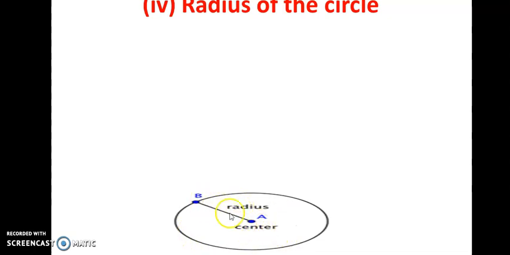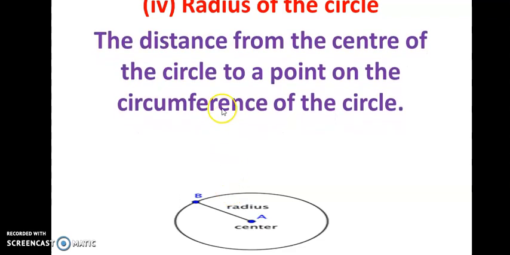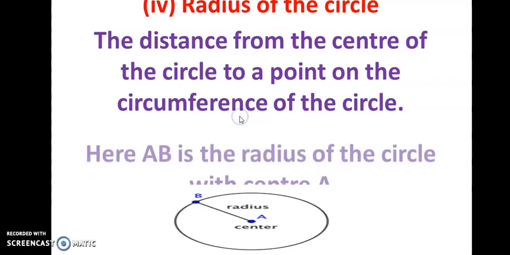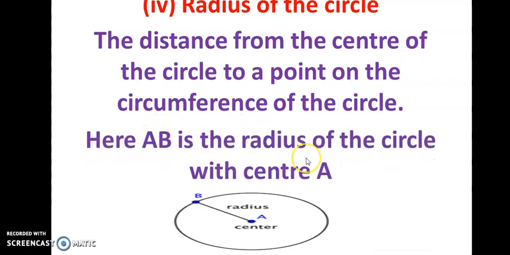AB is the distance between these 2 points A and B and is called the radius of the circle. So the distance from the center of the circle to a point on the circumference of the circle, we call it the radius of the circle. Here AB is the radius of the circle with center A.